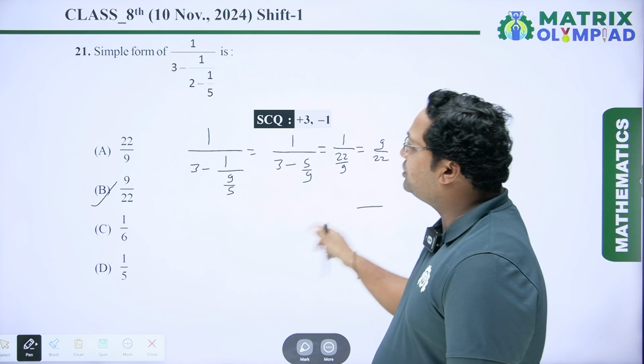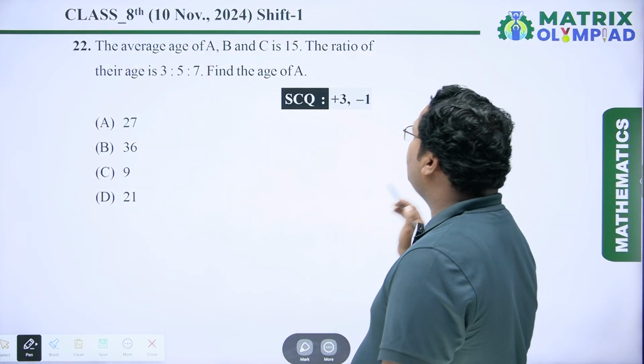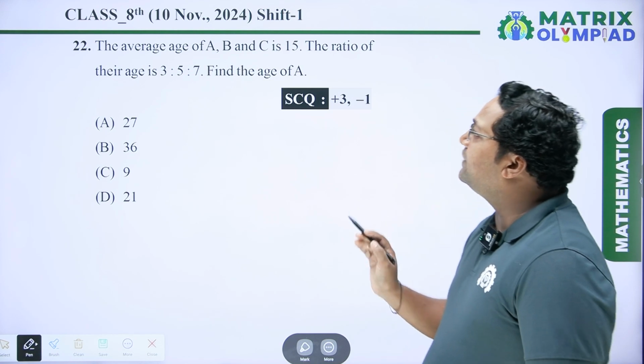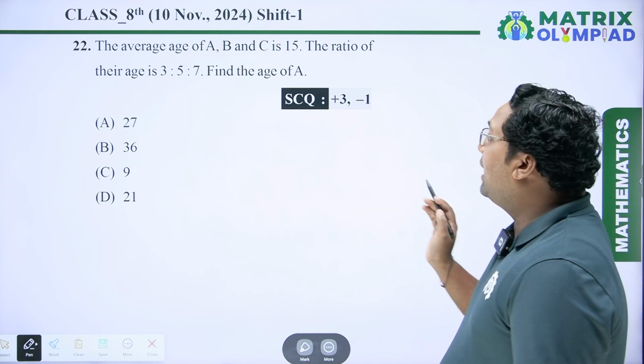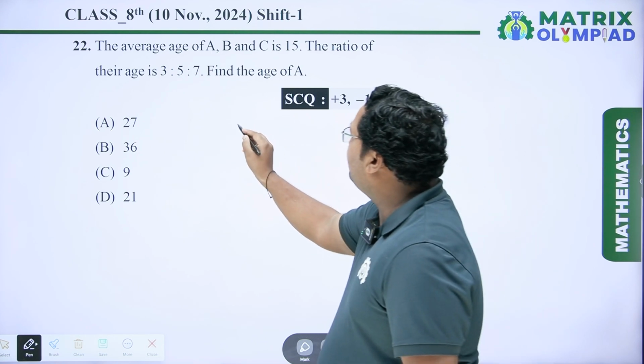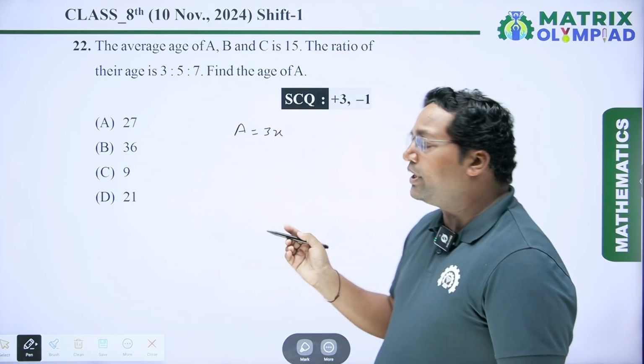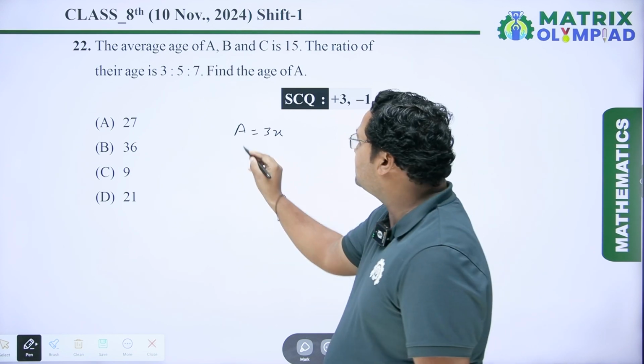Now coming to the next question. Question number 22. The average age of A, B and C is 15. The ratio of their ages is 3, 5 and 7. Find the age of A. So let us assume the age of A is 3x. Here the ratio is given, so let us assume the age of A is 3x.